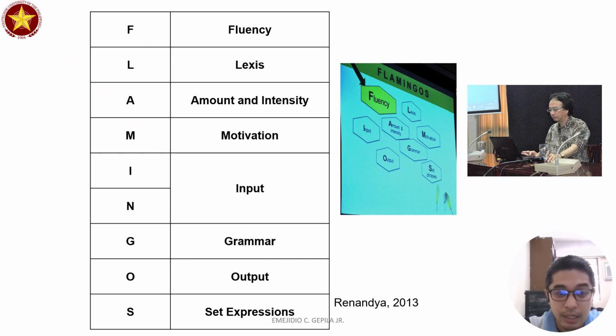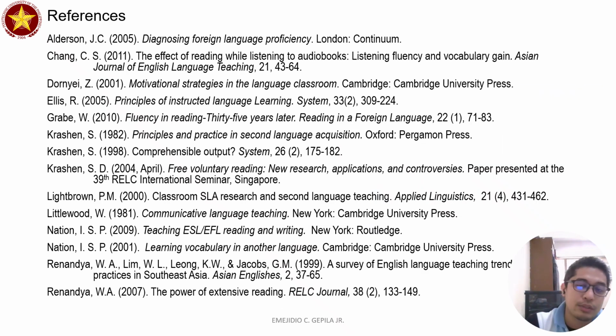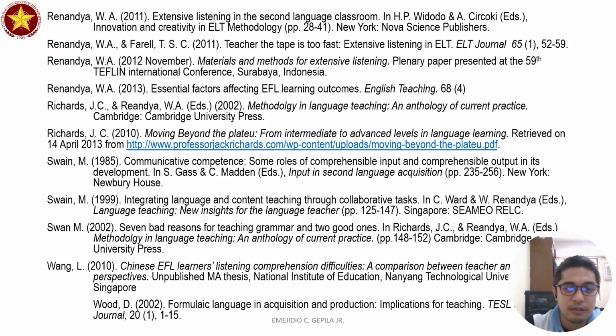because flamingos is actually what we are advocating at this point in time, that everything in language teaching must always be leading to fluency, and that we are not promoting language imperialism. Our goal is not to be like the native speakers. Our goal is not to sound like the native speakers. Our goal is to make sure that we are being understood by the native speakers and other speakers of the language as well. Now, these are the references that we have for this lecture.